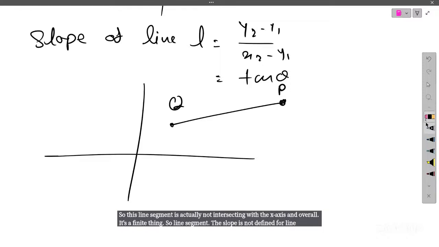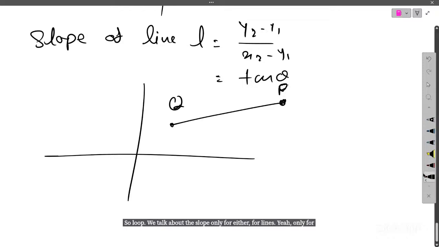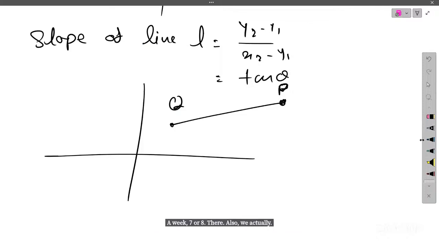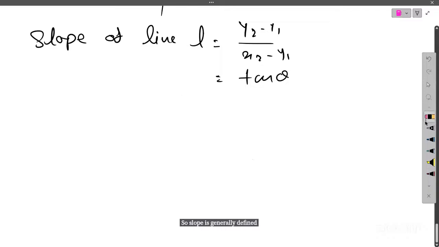We talk about the slope only for lines. We also talk about the slope of functions, but you can study that in week 7 or 8. So slope is generally defined for a line.